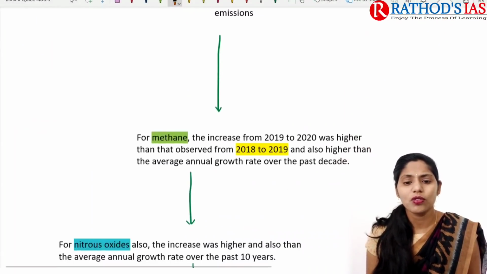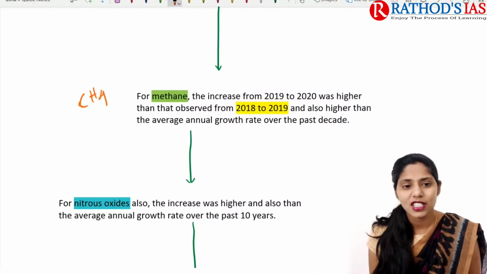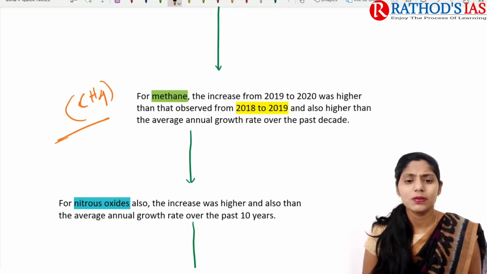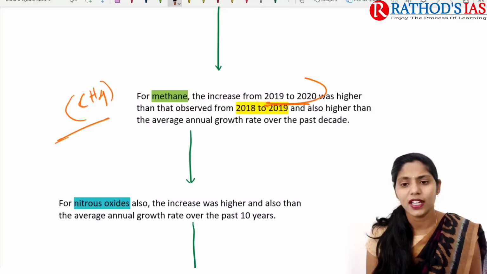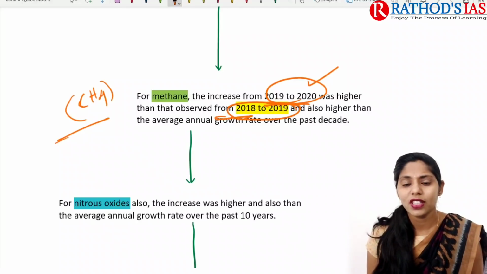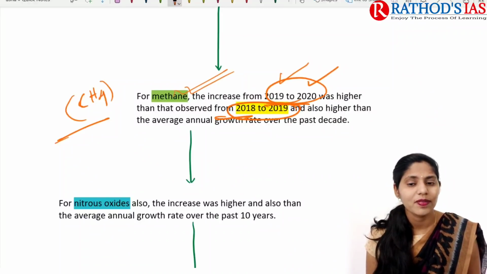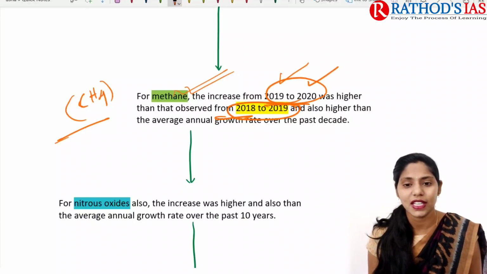So if you're talking about further details, especially for methane, what is the formula of methane? CH4. So for this methane, there is an increase from 2019 to 2020, which was higher than that observed from 2018 to 2019. So when we compare 2018 to 2019 with 2019 to 2020, emissions of methane have increased.